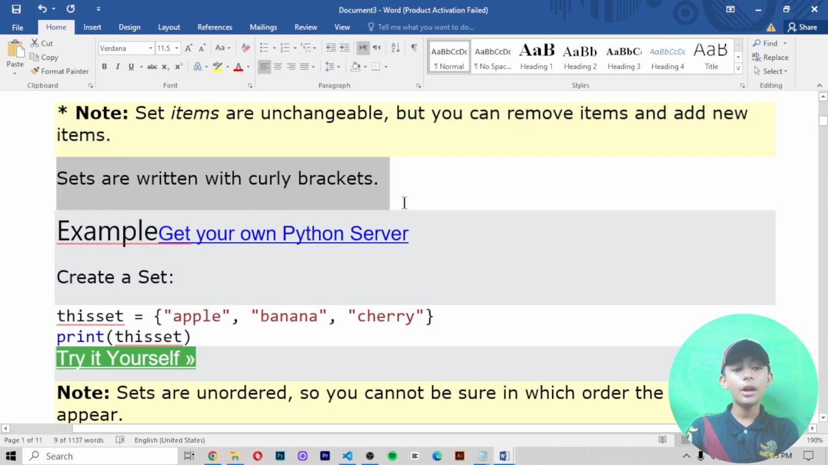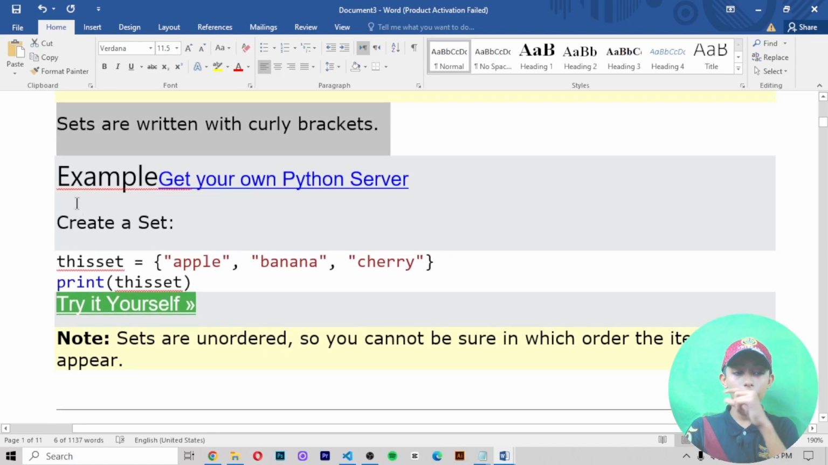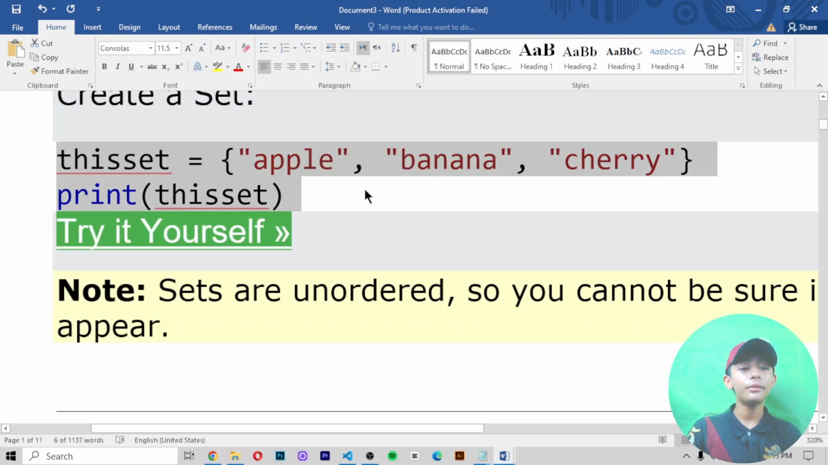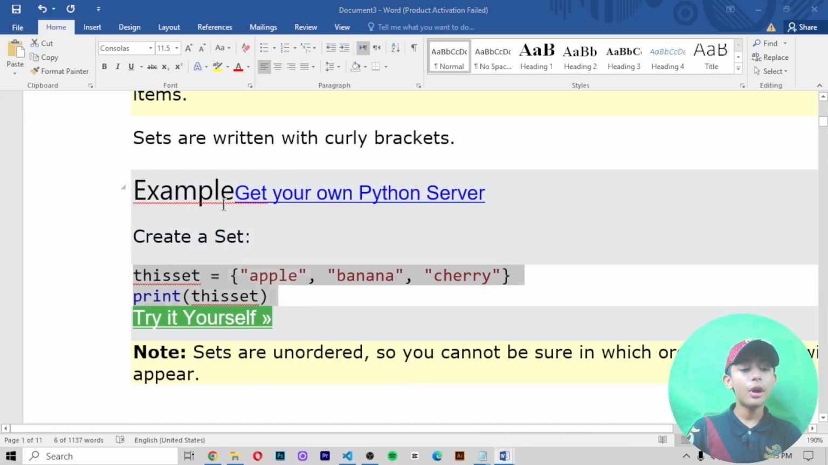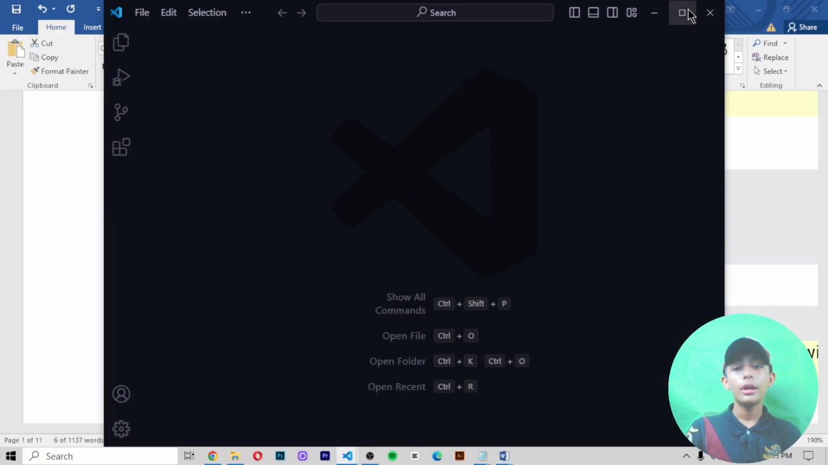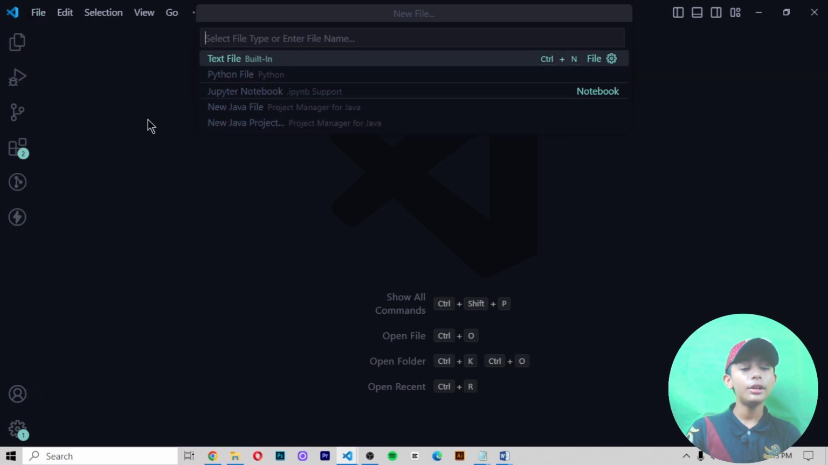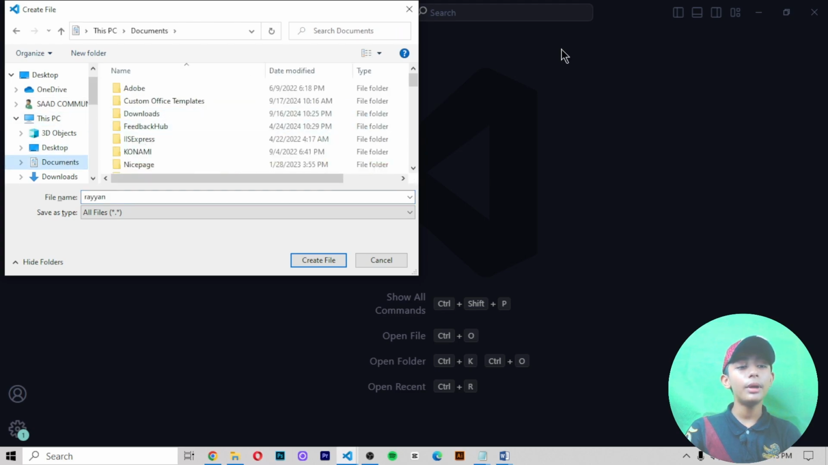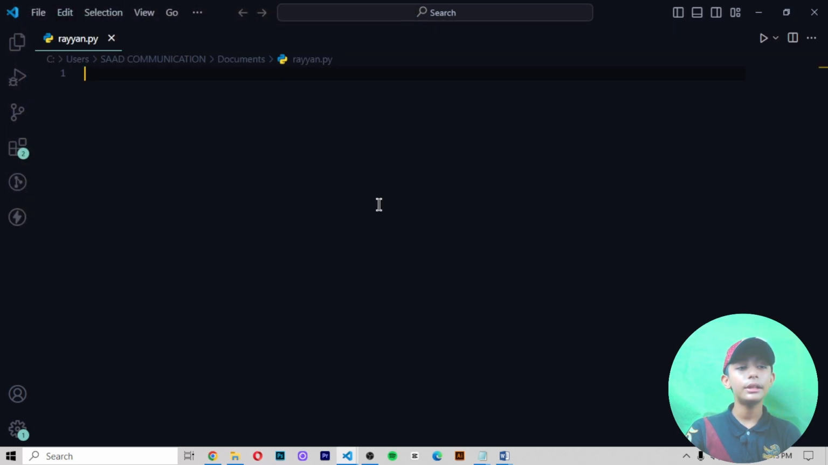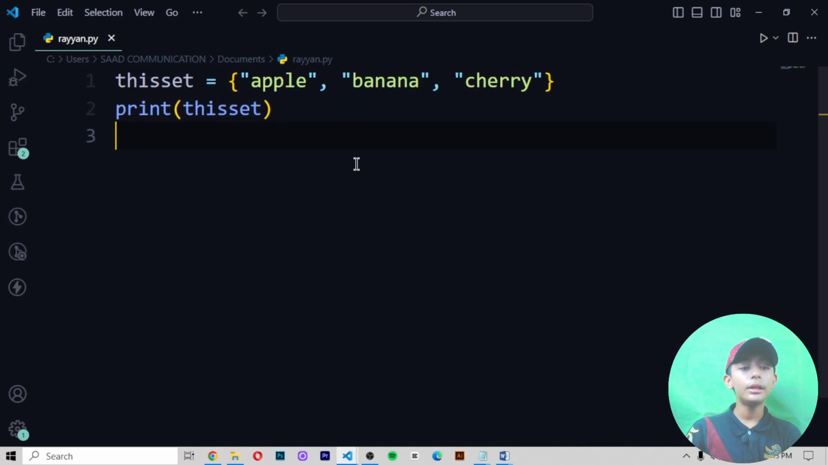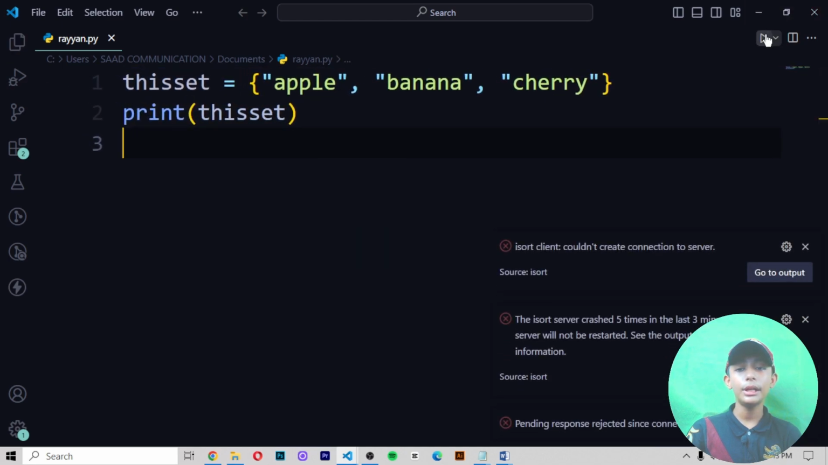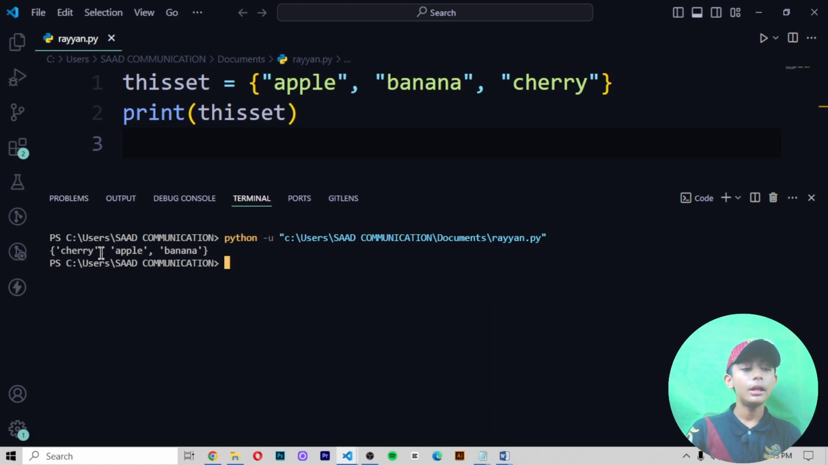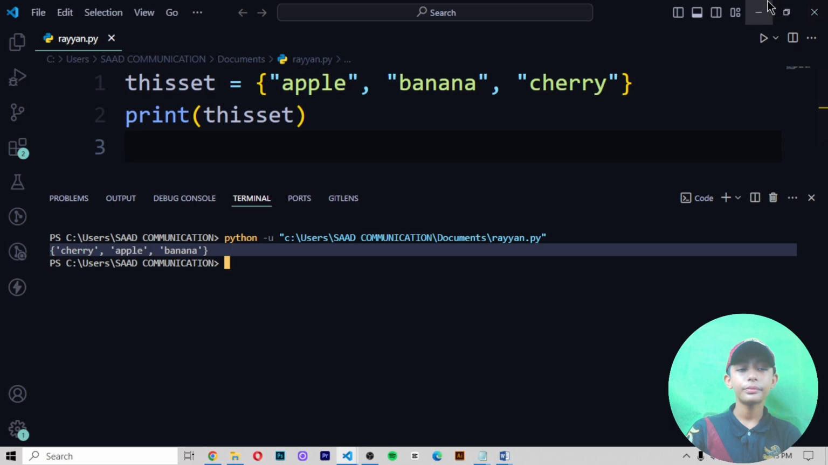Sets are written with curly brackets. In this example we create a set using curly brackets. When I copy this and go to Visual Studio Code, I create a new file by the name of Ryan.py, and save it in my documents. Then I save it and run it. It gives you apple, banana and cherry. Here you can see it.